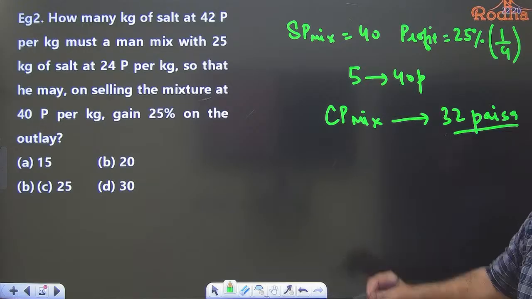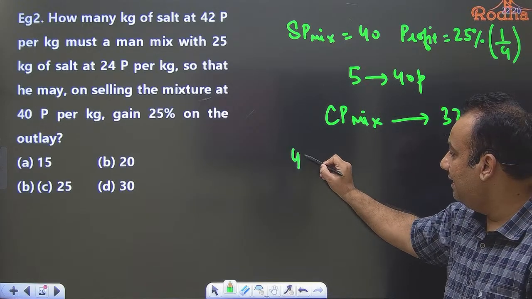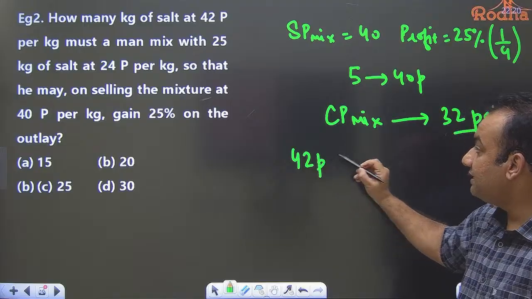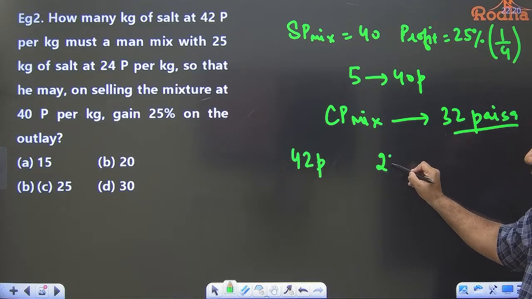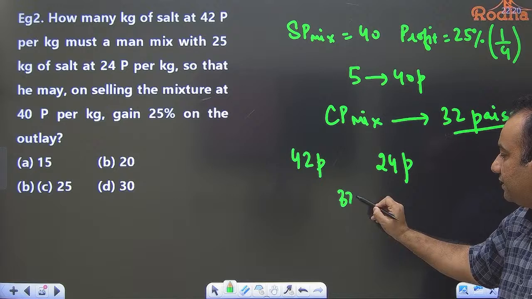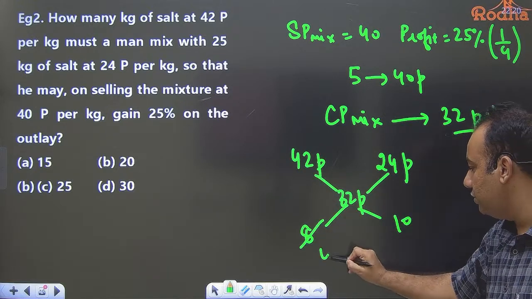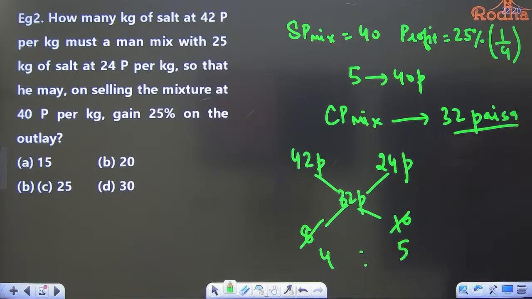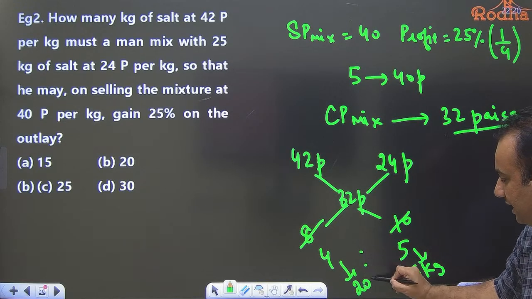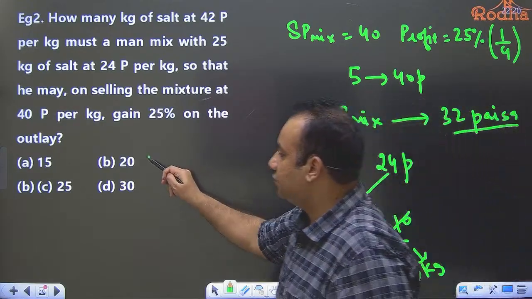Now see, the first variety is of 42 paisa, the second variety is of 24 paisa, and the mixture costs 32 paisa. Now if you take the difference, 8, and the other difference, 10, the ratio is 4:5. Now it was given that this is 25 kg. So 5 units correspond to 25 kg, so 1 unit is 5 kg, so 4 units is 20 kg. So the answer for this question is 20 kg.